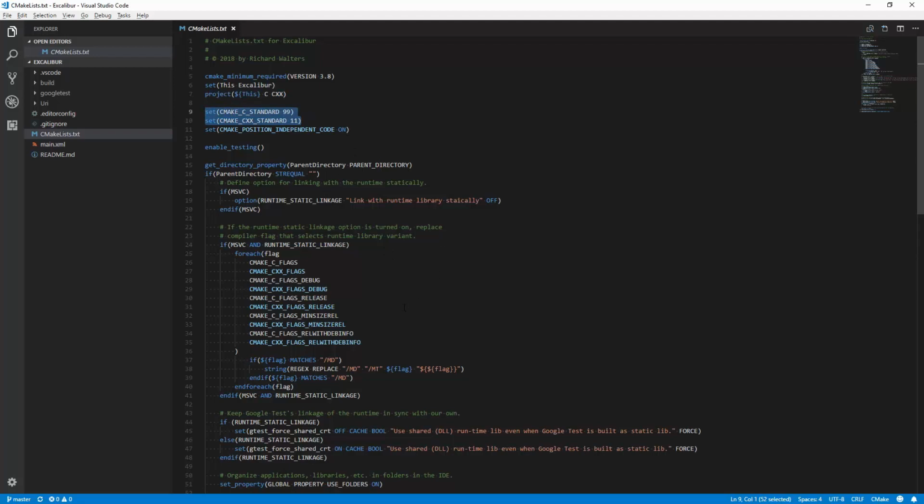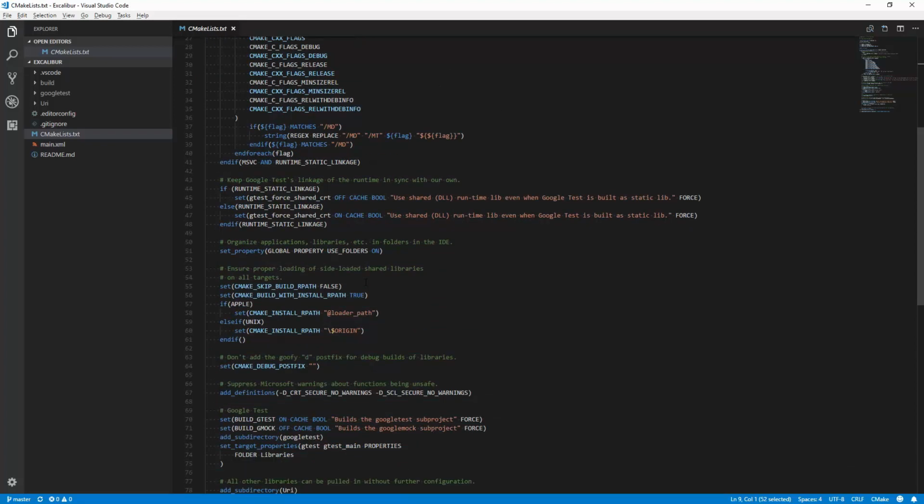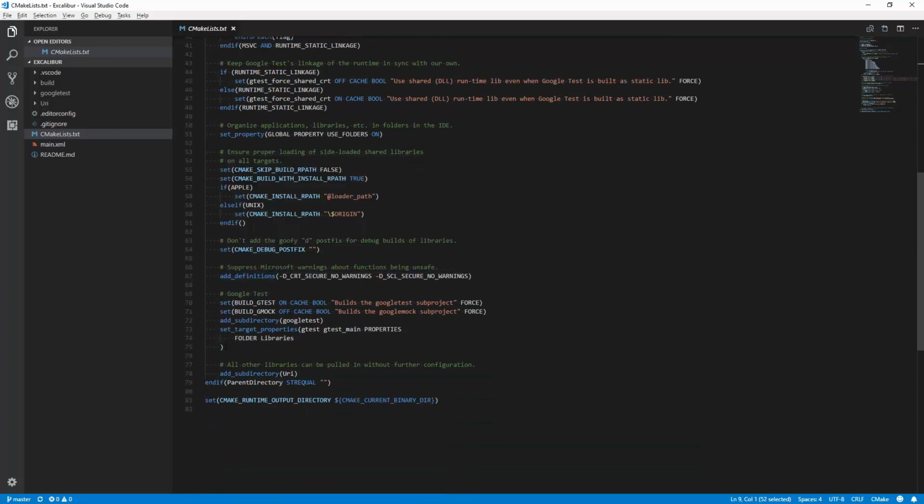And there's a bunch of setup stuff I'll skip for now. But down here, we're pulling in Google test. This add subdirectory pulls in a subordinate CMake description file for the individual components. So this one's pulling in Google test. This one right here is pulling in URI, and we're going to add more add subdirectories as we go on to add things like the web server, the WebSocket, UTF-8, and other things.